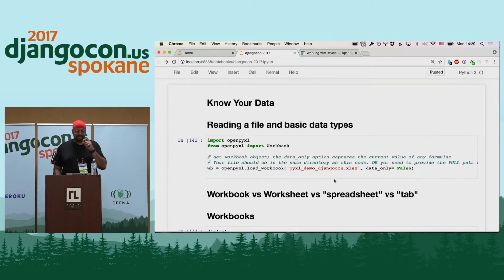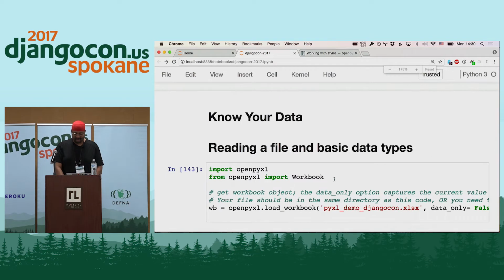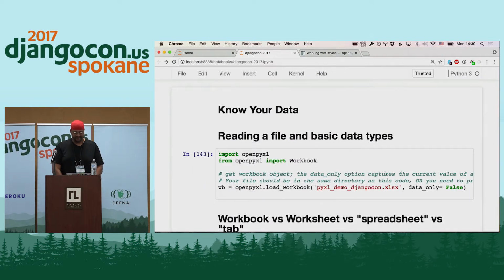So step one, we've got the Jupyter Notebook. Now, is this readable to people in the back? Yes? Okay. Is that too big? Yes? All right.